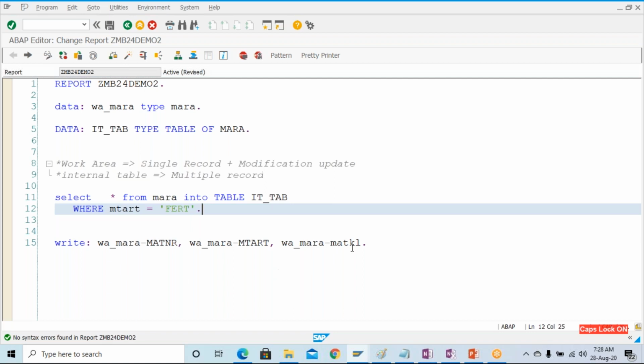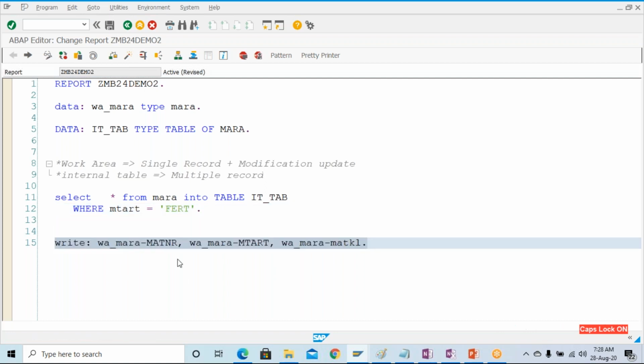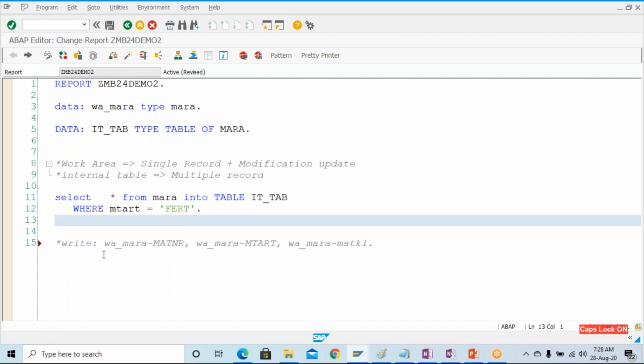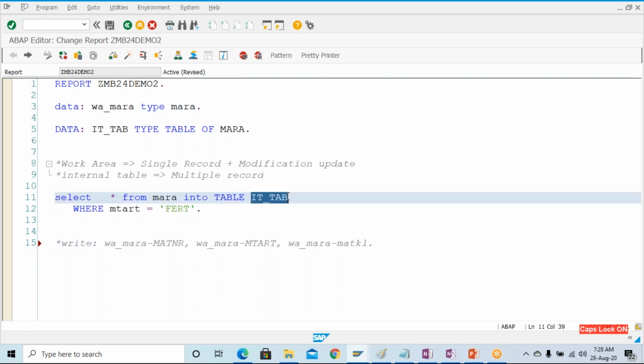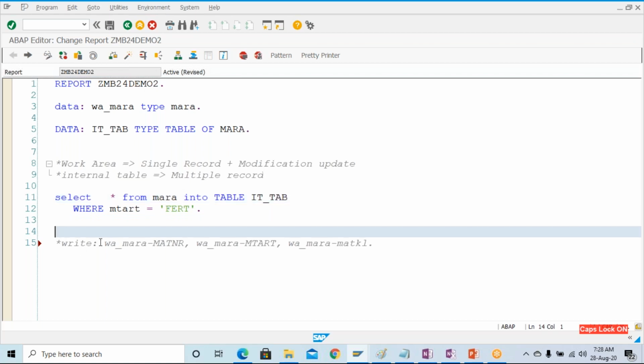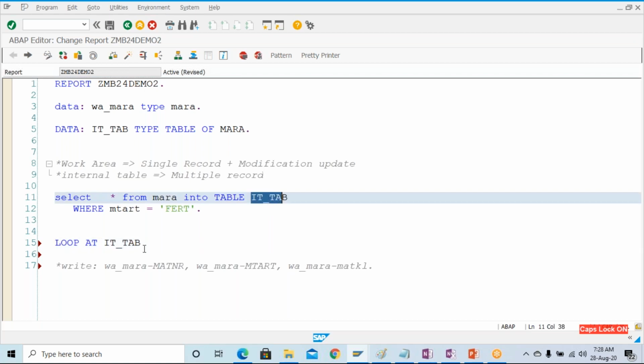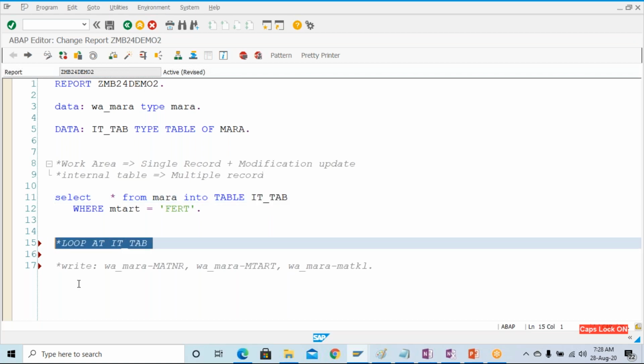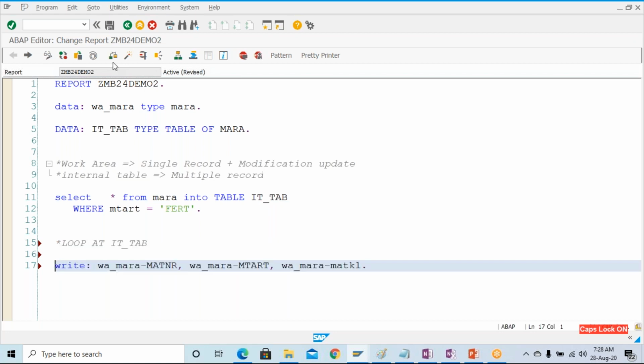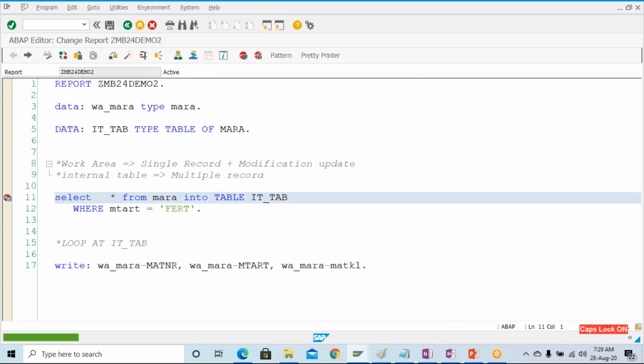It's fine, but I want to print the output. How can you print the output? How is your data there in it_tab, and how do you print it? To print the output, I have to use a loop statement, loop at it_tab. One by one, I will show you how the data is there in it_tab at this point of time. Activate this one. So the data is there in the internal table format at this point of time.